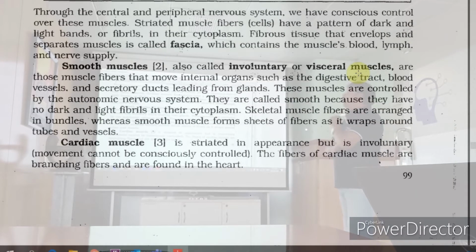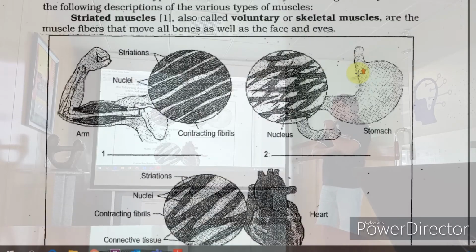That is known as leiomyoma, or visceral muscle, also known as involuntary or visceral muscle. You can write down smooth muscle, also known as leiomyoma, L-E-I-O. Leiomyo, rhabdomyo, okay. Don't say myoma, because myoma is a disease.